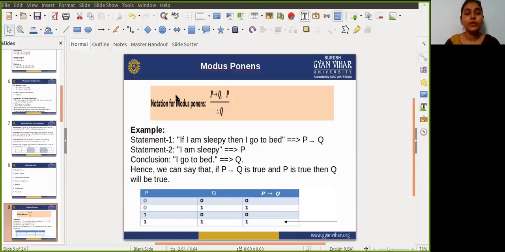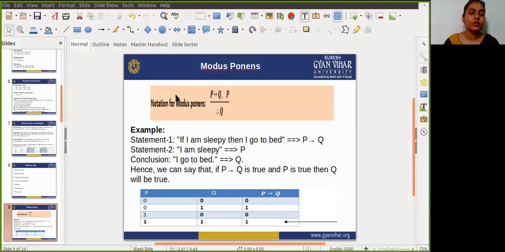One statement is if I am sleepy, then I go to bed, and the second statement says that I am sleepy. Then obviously you will go to bed. Hence we can say that if P implies Q is true and P is true, then Q will be true.